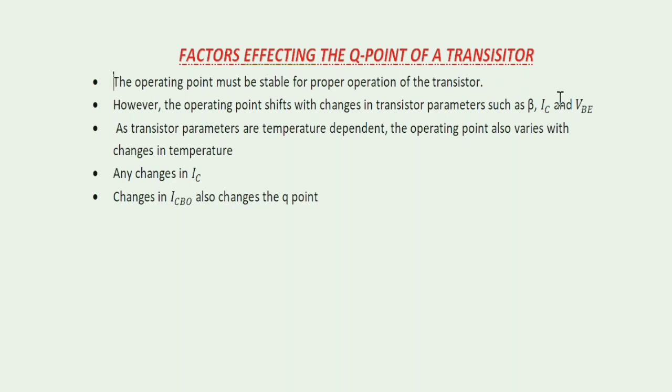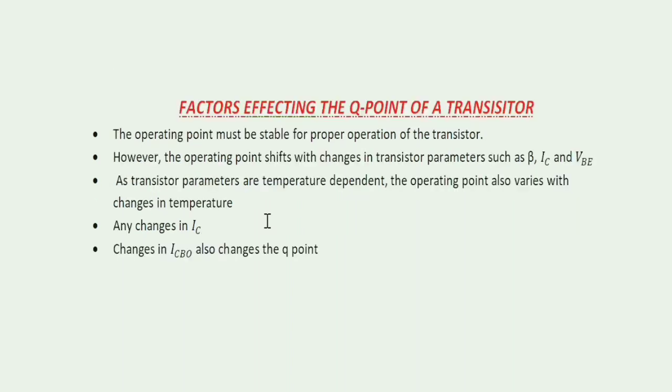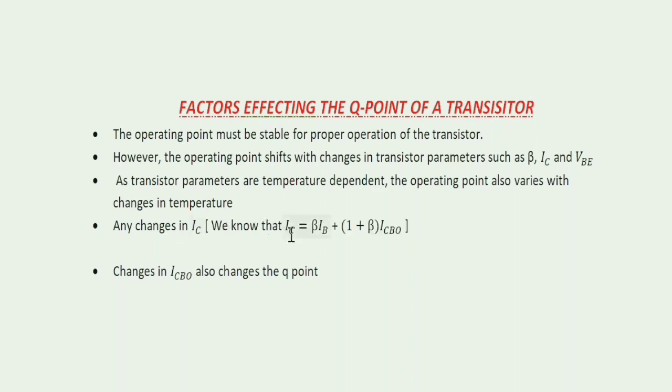And the collector current also changes. We know that the equation of the collector current is IC equals beta IB plus (1 plus beta) into ICBO. Here ICBO is the collector leakage current. We know that the collector leakage current doubles for every 10 degrees Celsius rise in temperature in a silicon transistor, and 6 degrees Celsius for a germanium transistor.